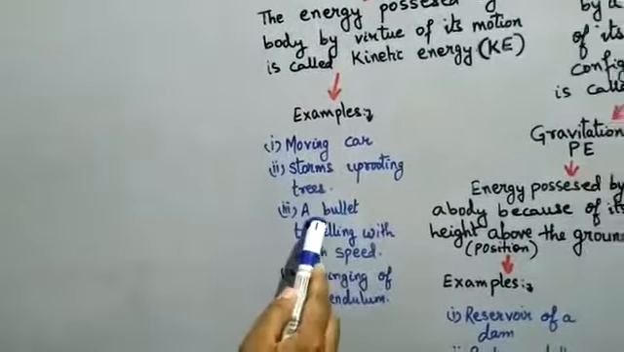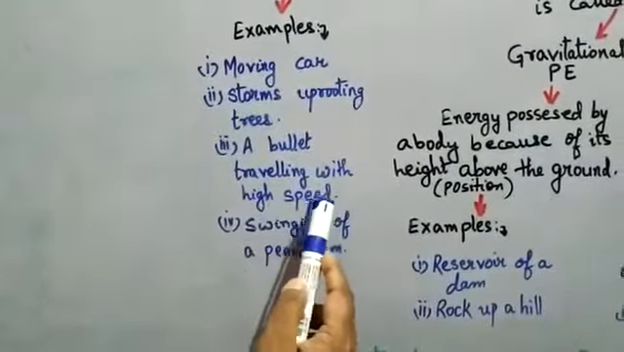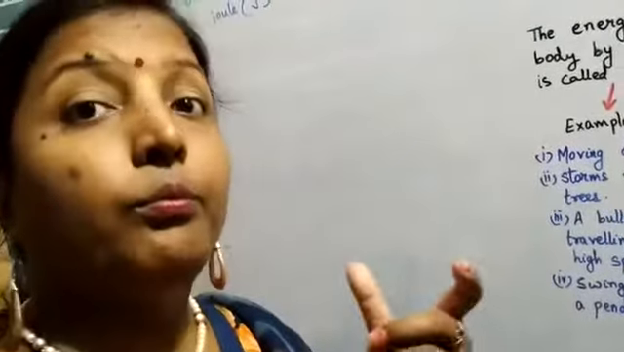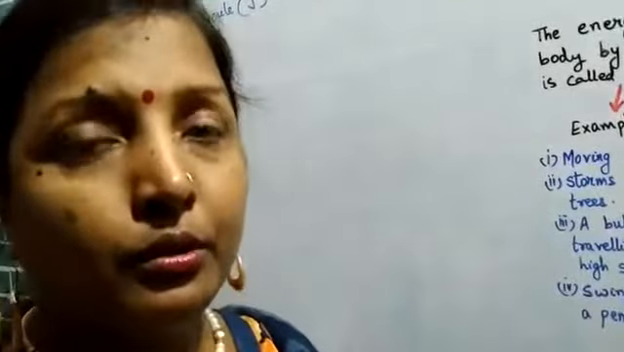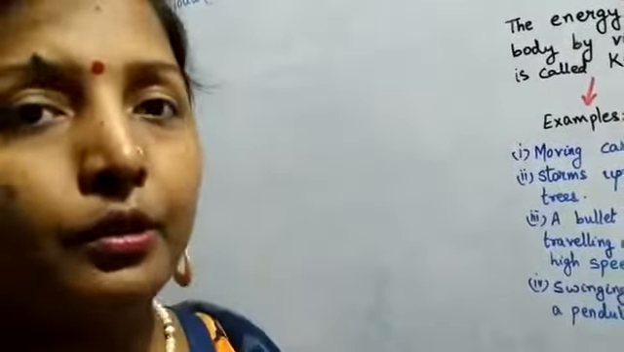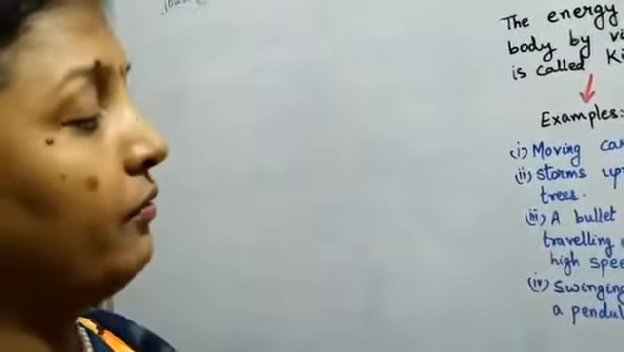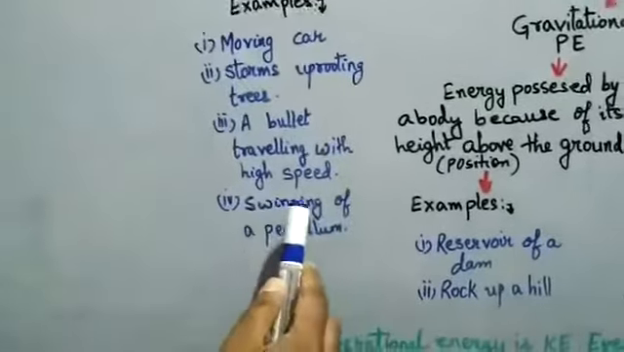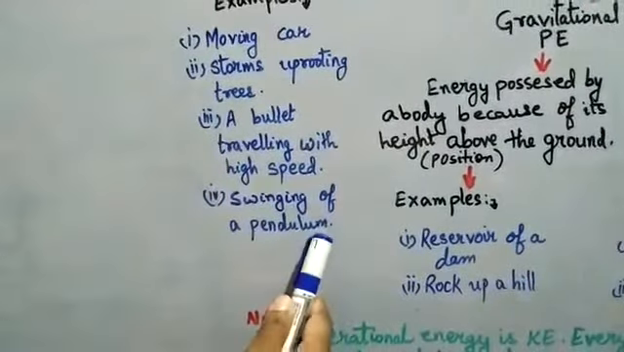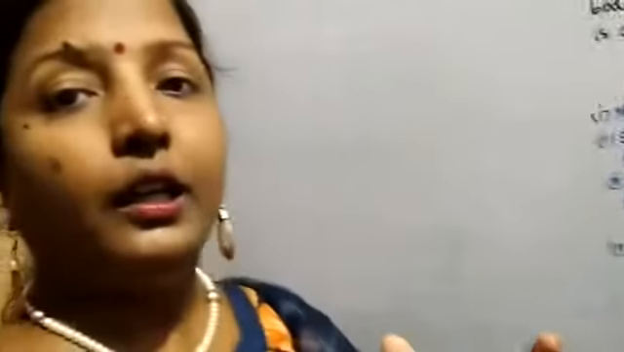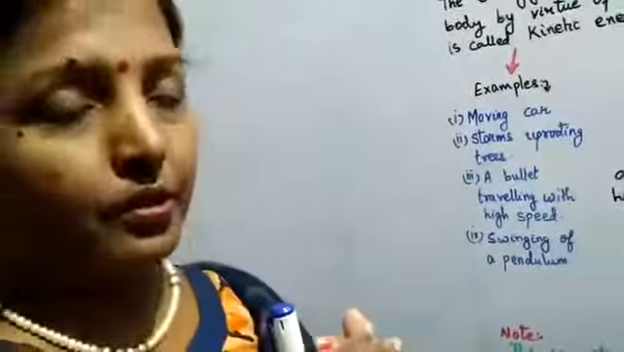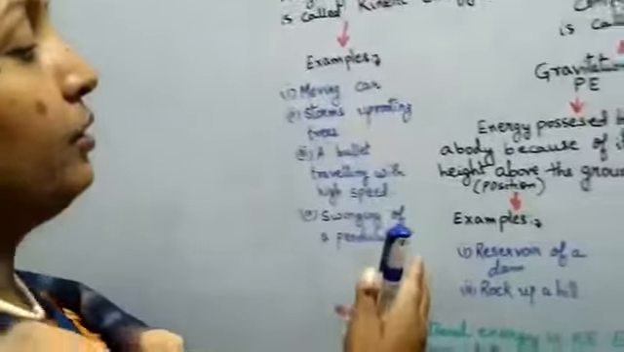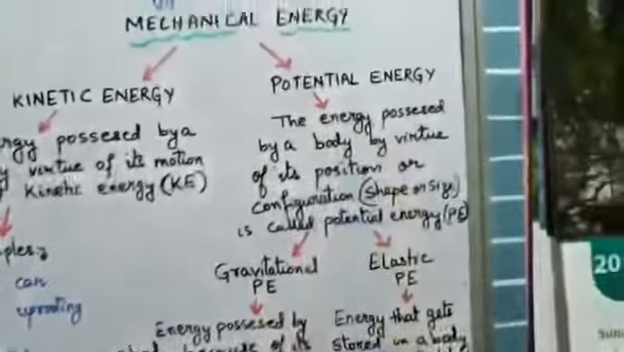The next, a bullet traveling with high speed. When a bullet is fired from the gun, the speed of it is the way it pierces into the person or the object where it is fired. Fourth, swinging of a pendulum. A pendulum swings with the amount of kinetic energy that it possesses. Now the next, coming from kinetic energy, let us go to potential energy.